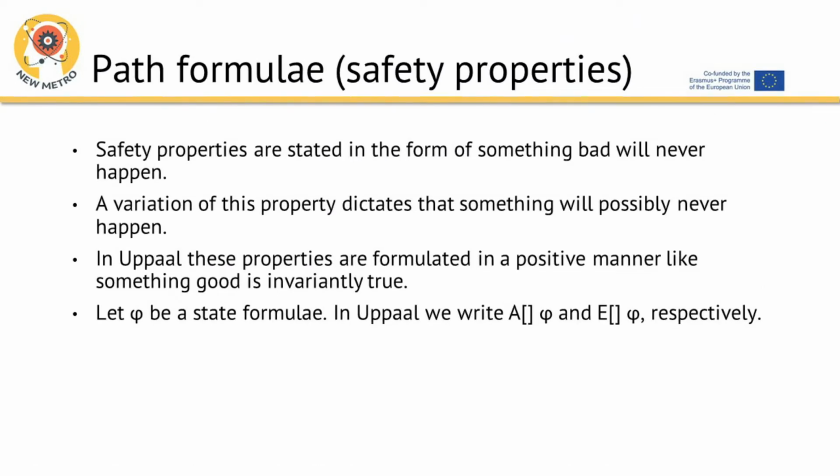Path formulae, safety properties. Safety properties are stated in the form of something bad will never happen. A variation of this property dictates that something will possibly never happen. In Uppaal, these properties are formulated in a positive manner, like something good is invariantly true. Let phi be a state formula. In Uppaal we write A[] phi and E[] phi, respectively.